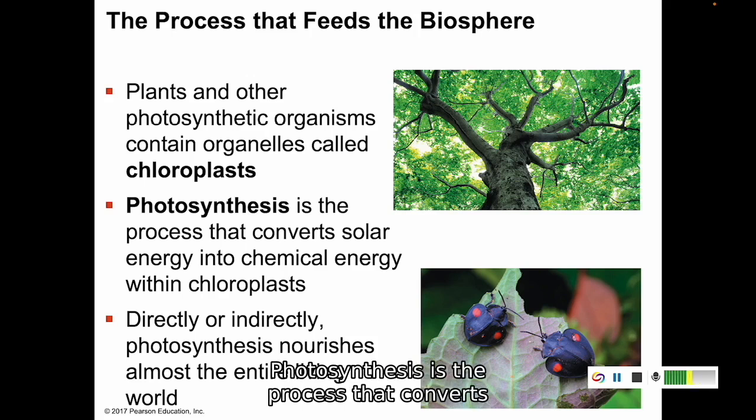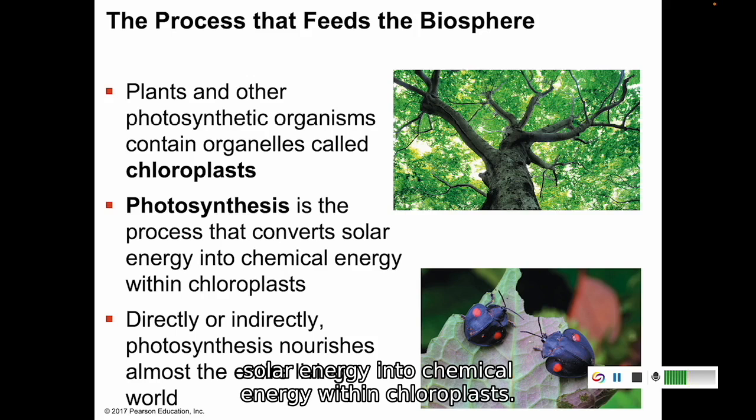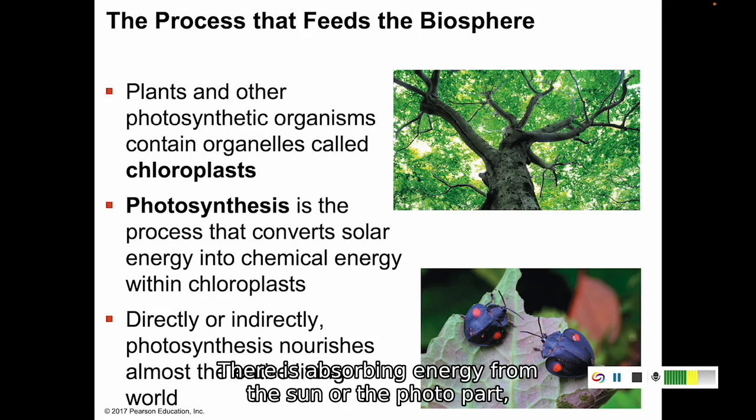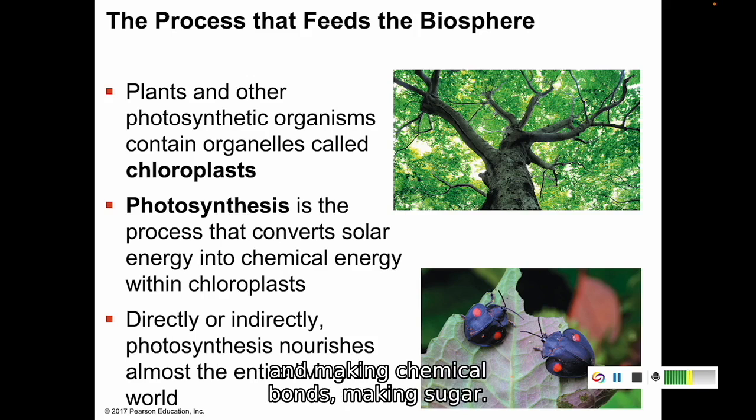Photosynthesis is the process that converts solar energy into chemical energy within chloroplasts. So there's two parts there. There is absorbing energy from the sun, or the photo part, and making chemical bonds, making sugar that holds that energy. That's the synthesis part.